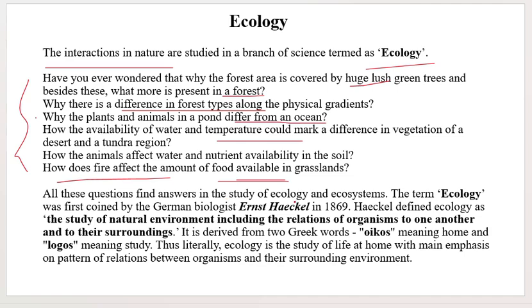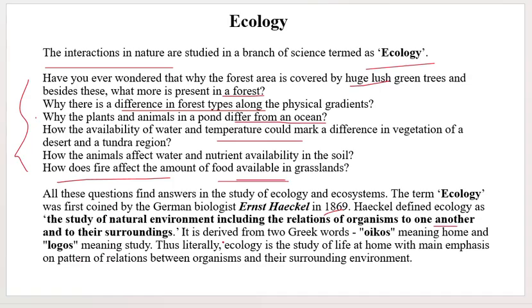In the study of ecology we can give an answer to these questions. So ecology does tell us about all those things. Okay, the term ecology was first coined by a German biologist, his name is Ernest Haeckel. He termed this ecology in 1869. Haeckel defined ecology as the study of the natural environment, including the relationship of organisms to one another and their surroundings.